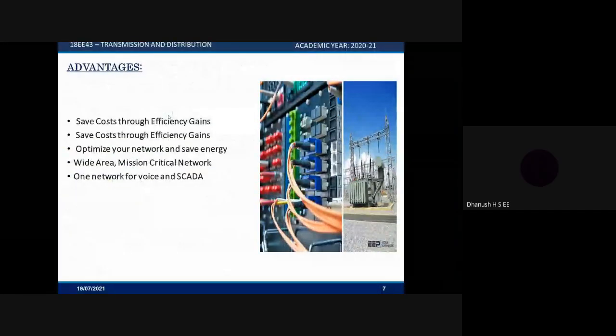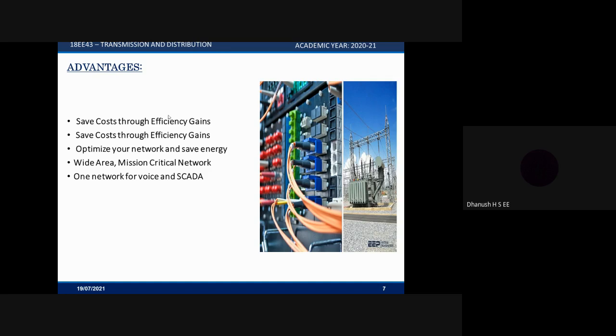So the advantages of automation and distribution: save cost through efficiency gain. The first benefit of distribution automation is that you can save cost through efficiency gain. Distribution automation offers a better way by using the data capacity that exists in something like the tier 3 DMR voice network. These manual switchovers can be managed remotely from your control center. That means you can use that $4 million to reinvest in the business as you choose.